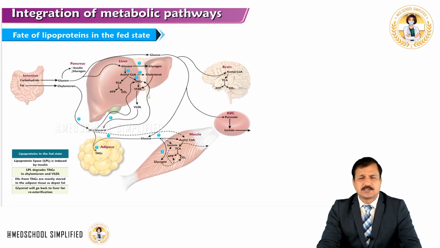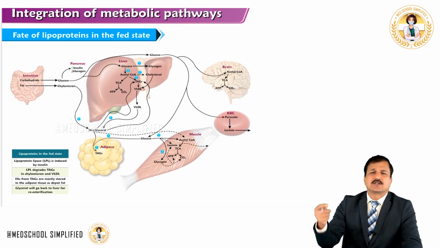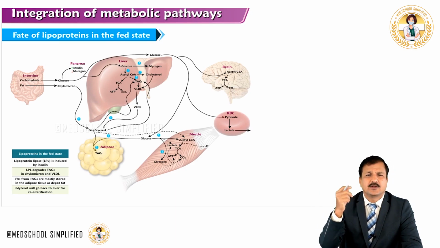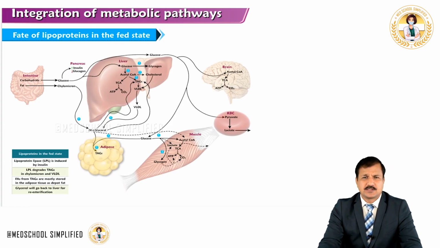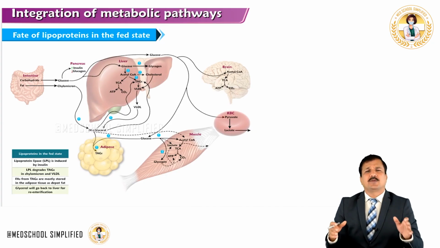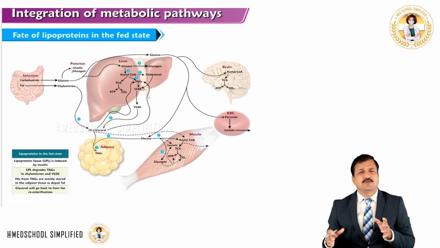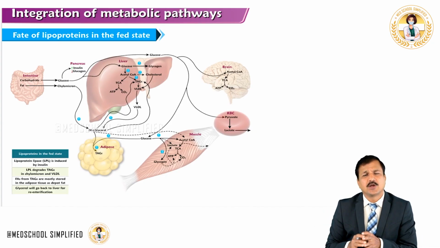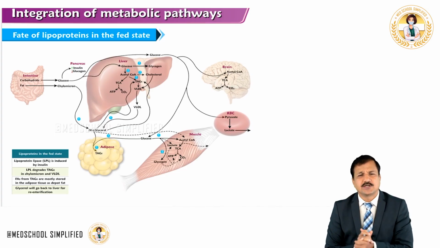Chylomicrons undergo metabolism done by the lipoprotein lipase enzyme, which is activated by insulin. Lipoprotein lipase is located over the endothelium of the capillary with the help of heparan sulfate, and it is activated by apolipoprotein C2, which is present on chylomicrons and VLDLs.